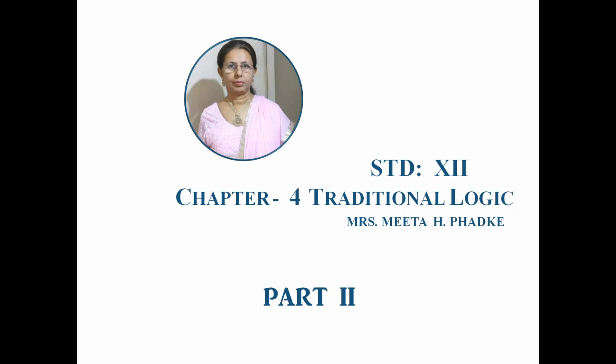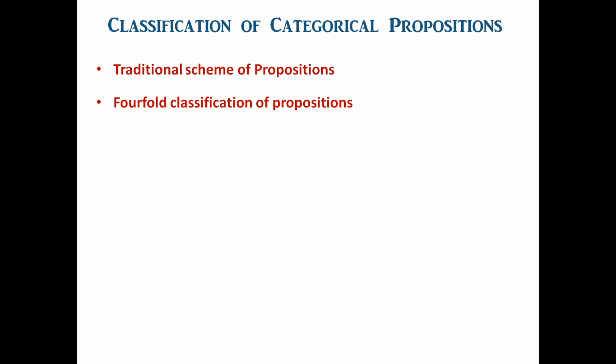Today we will do part 2 of chapter 4, Traditional Logic. In this part we will be studying the classification of categorical propositions. They are also called the traditional scheme of propositions. We already know that a categorical proposition has quality and quantity. On the basis of these two principles, the categorical proposition is classified into four kinds. So it is also called the fourfold classification of propositions.